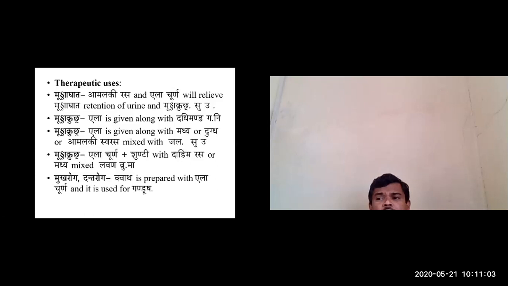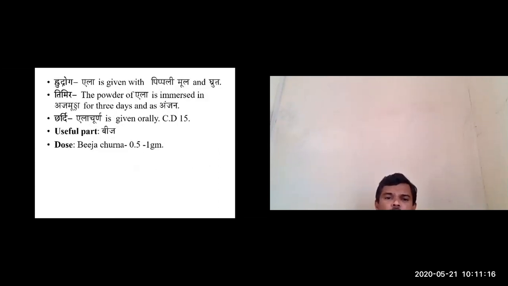By this you can treat conditions like Mukha Rogas or Mukha Vikaras, especially Dantagata Vikaras. In case of Hridroga, Ela is given along with Pippali Moola and Ghrita.